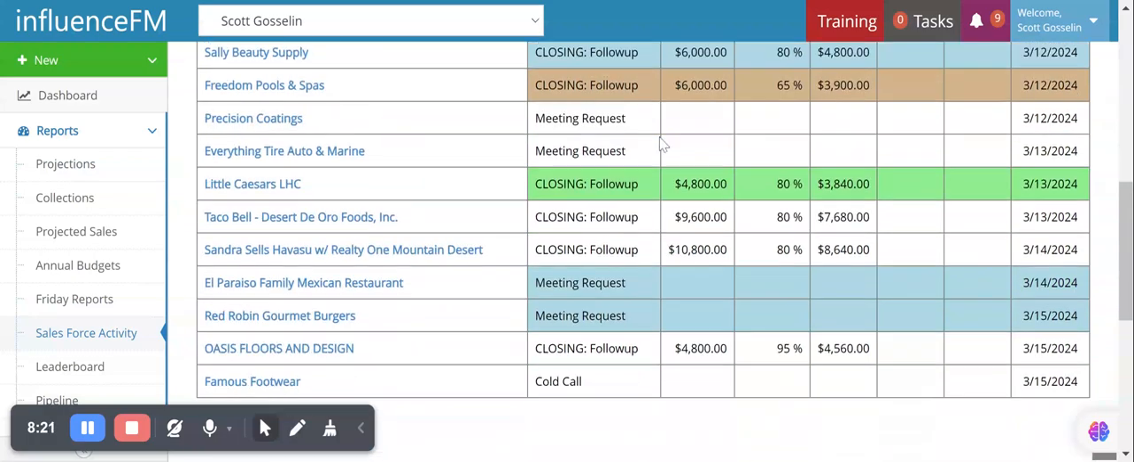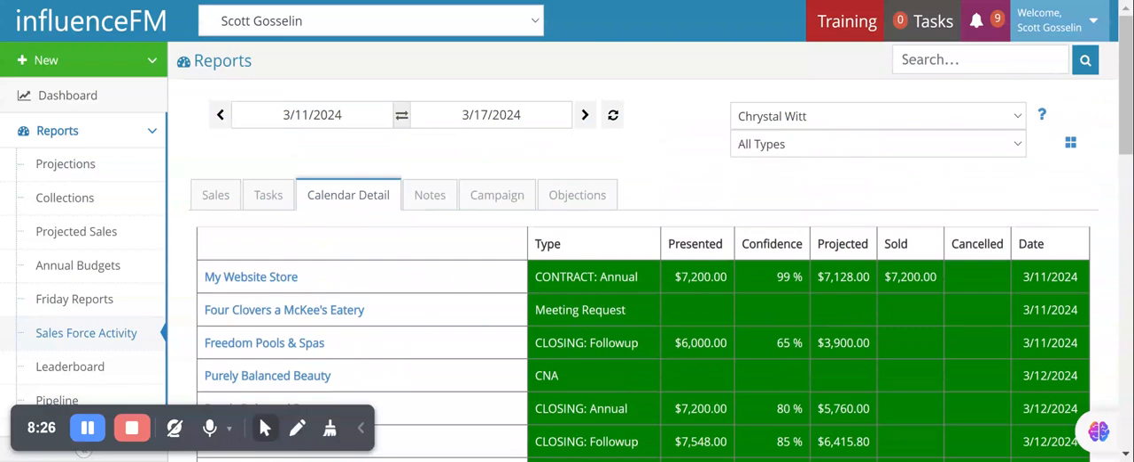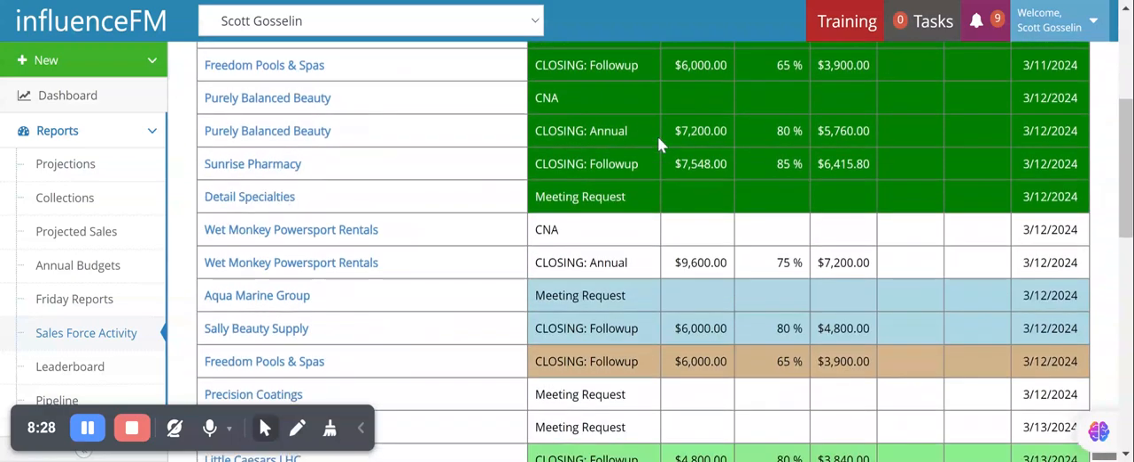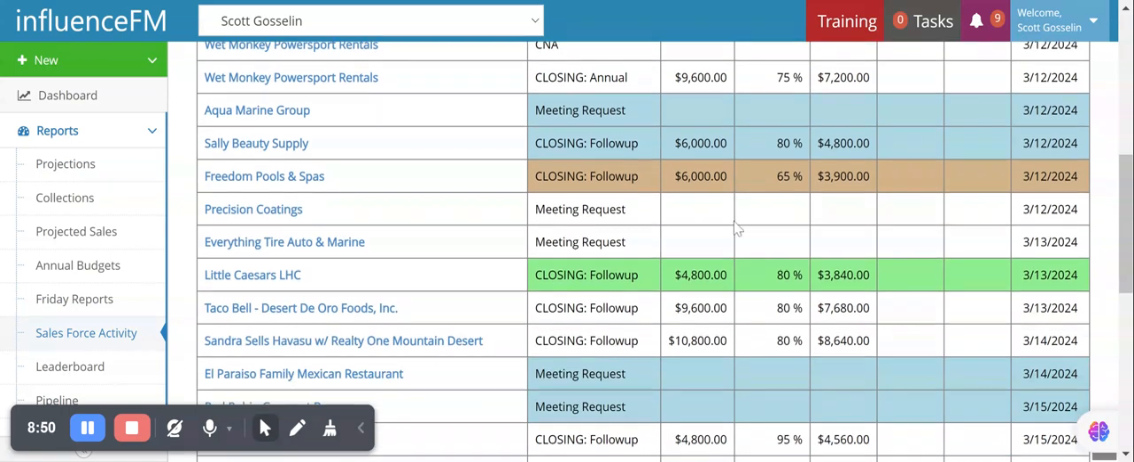We can see that for each and every one of our reps. If we want to look at her calendar detail or any other calendar detail, all of the activities that they have for the week sit on their calendar. Anything that is in dark green means that it has been completed already for the week. Anything that's left over in a color other than dark green means that it's left to be completed. So she has a CNA to complete for Wet Monkey, as well as what happened with the annual closing call. She's got a meeting request. We can see that's in blue, so that's done by telephone.